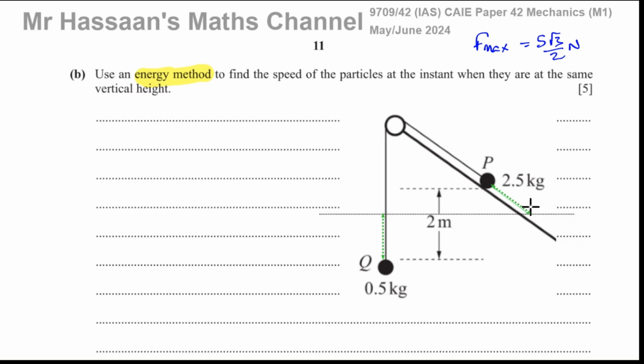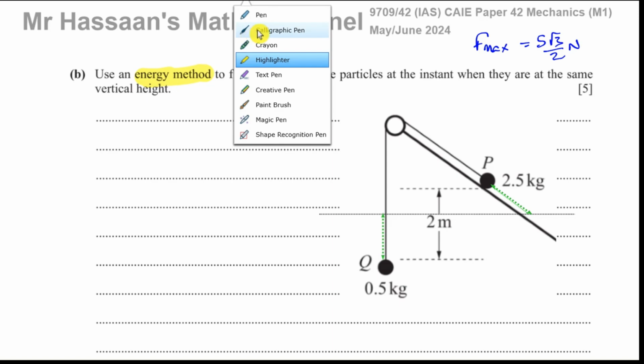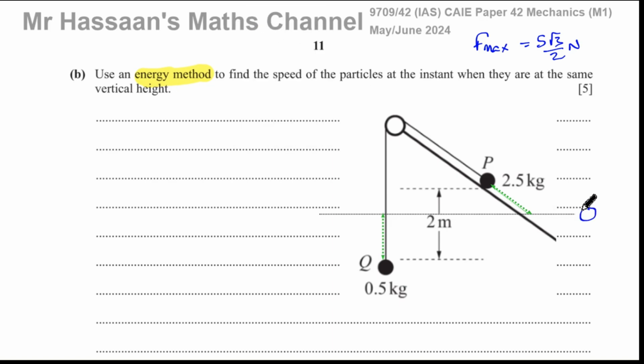So if P moves this distance, Q will move that distance. And let me call this level O. Whoops. Get the pen back. So this is level O. I'm going to call this level O when they reach the same level. So what we want to do is find out what that distance is. So I'm going to call this X, and this is also going to be X because it's the same distance. This moves this distance down, this moves the same distance up because they're attached by the same string.